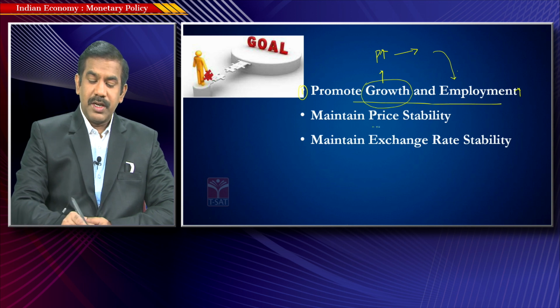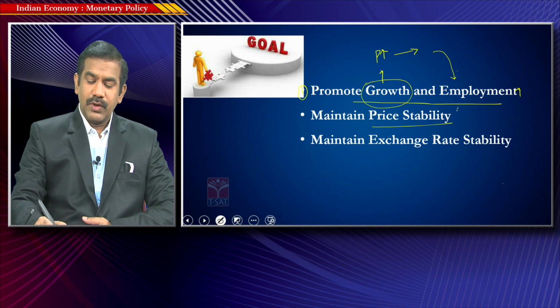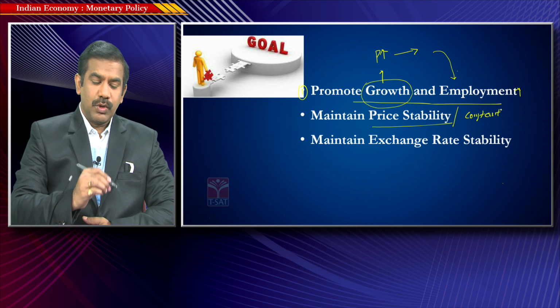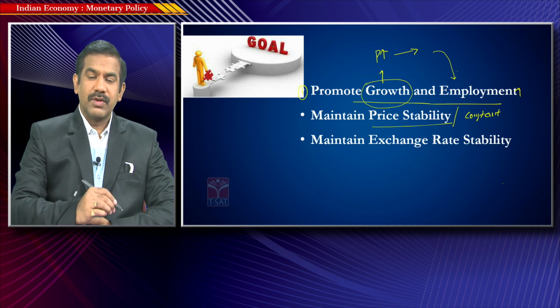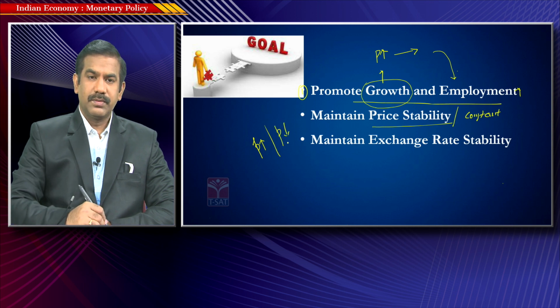The second is to maintain price stability. When it comes to the word price stability, don't get confused with constant prices. Stability does not mean constant prices. The objective of RBI is to ensure that the prices of goods and services in the economy neither steeply increase nor steeply decrease, that they do not rise to a very high level, nor fall to a very low level.